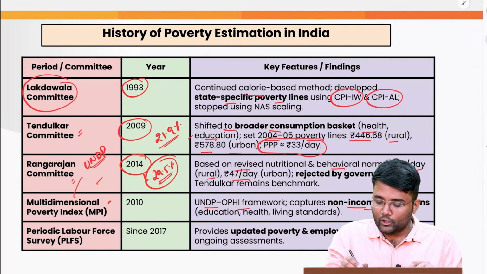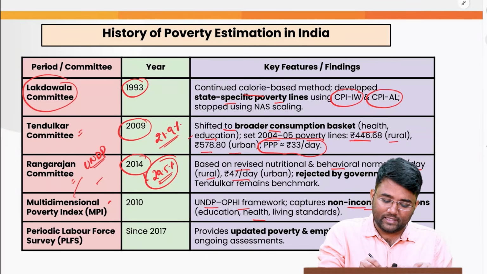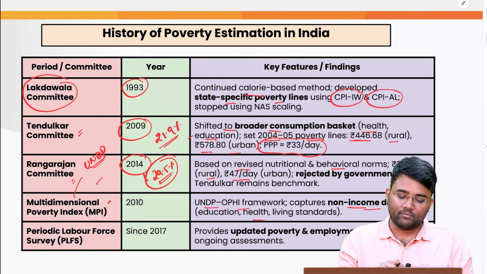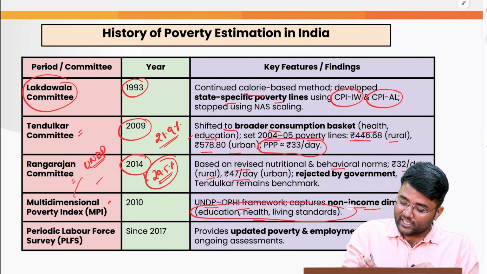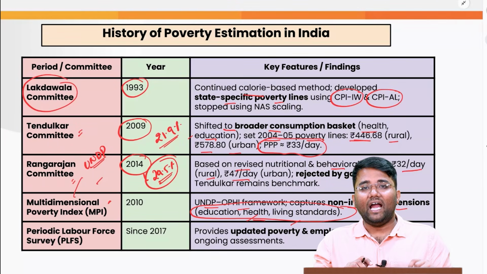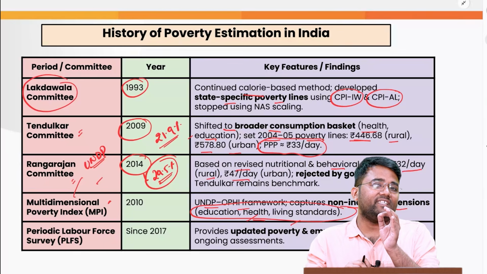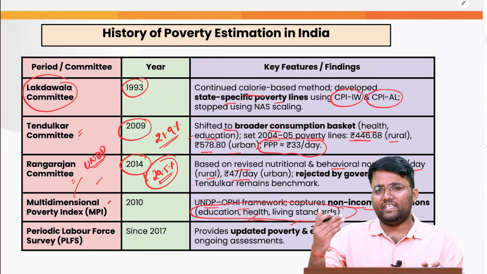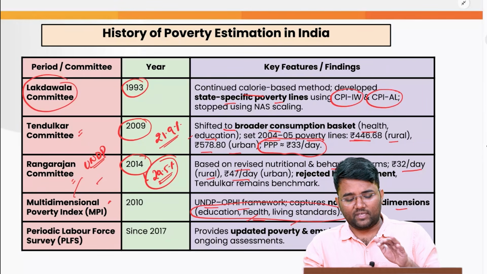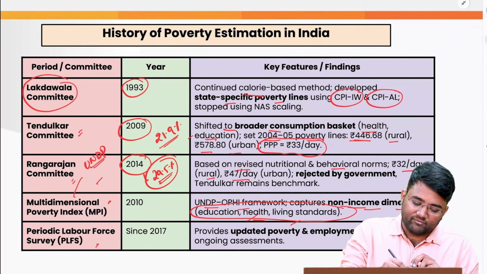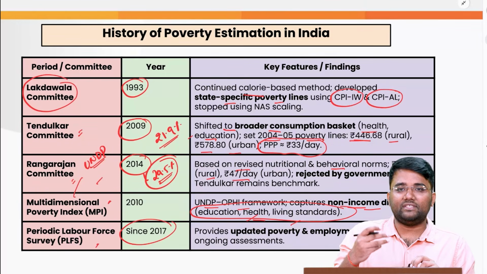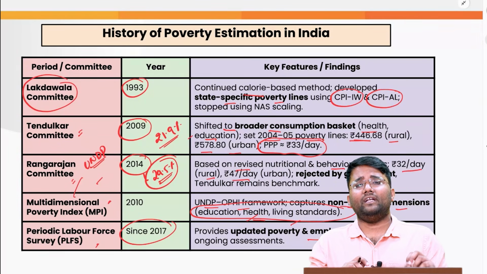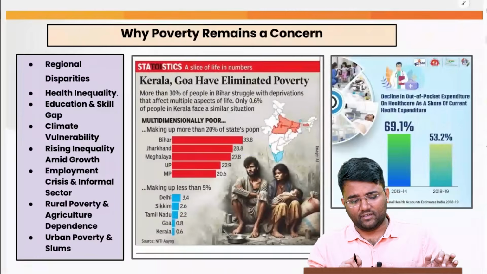It also captures non-income dimensions like health, education and living standards, whether people have educational facilities, health facilities, or the minimum basic standard of living. There are more than 10 parameters kept under education, health and living standards. Then we have the Periodic Labour Force Survey. Since 2017 they have been giving data regarding poverty as well as employment, unemployment and labor force participation rate.